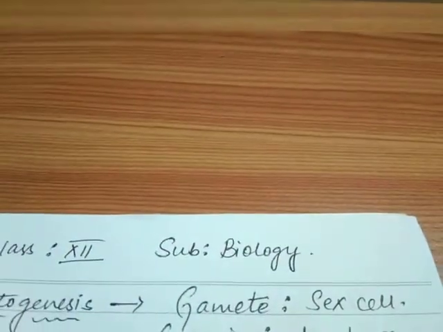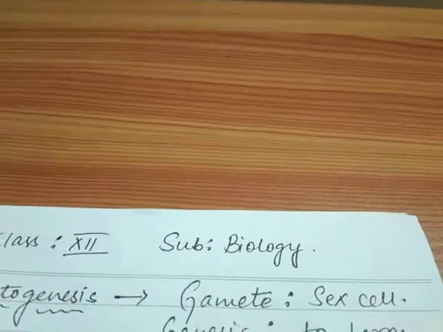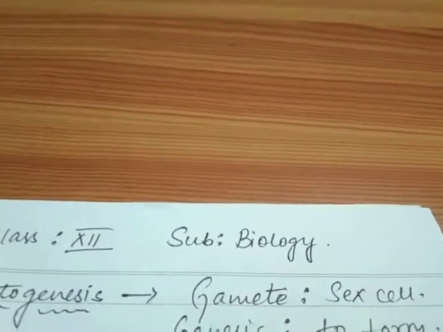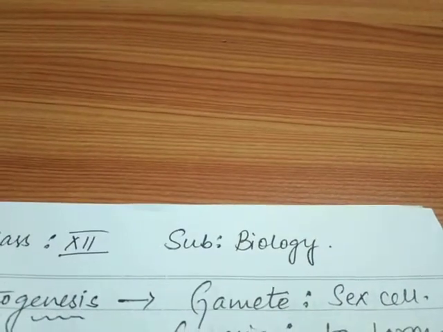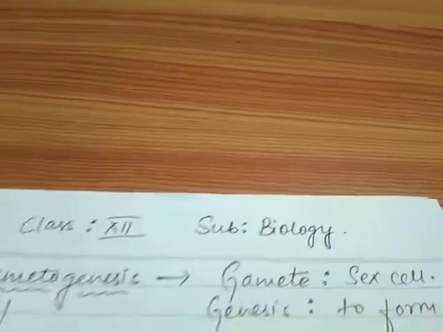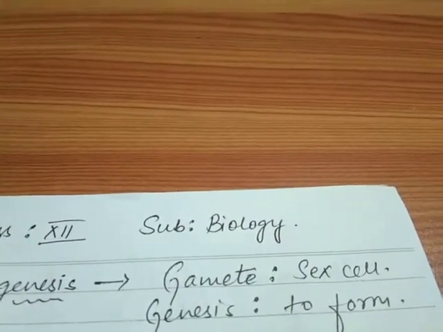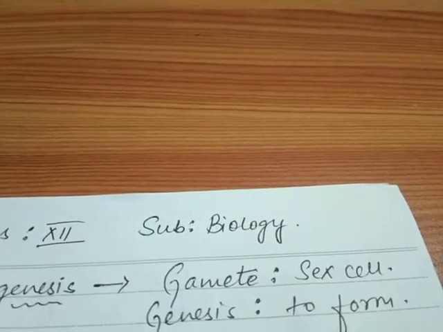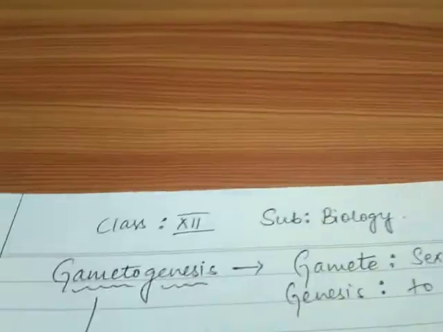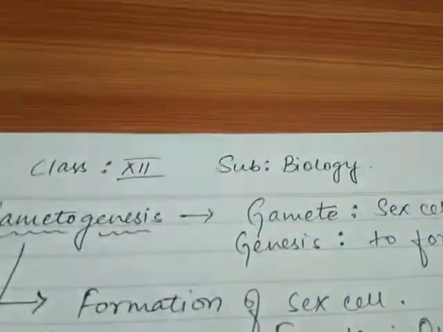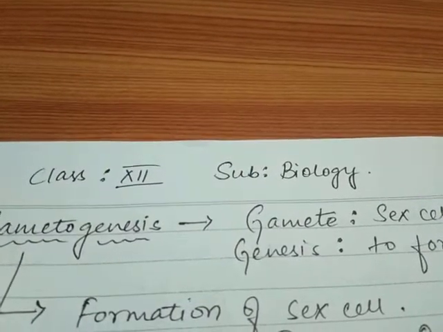We have already discussed in the earlier classes that sex cells or gametes are the specialized cells which take part in the process of reproduction. The word genesis means to form anything or to synthesize anything. So overall the word gametogenesis means formation of sex cells or formation of gametes.